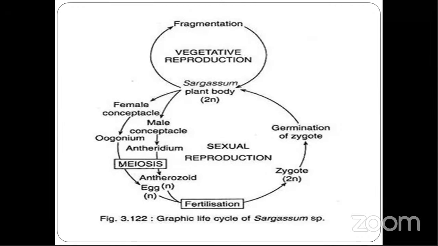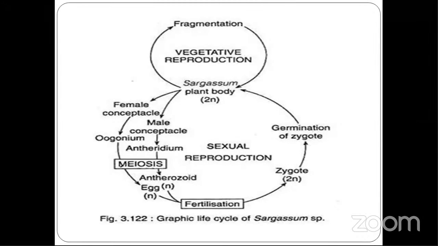Here, the main important thing to remember in Sargassum is conceptacles. Please remember, write it down somewhere. Conceptacles, cryptostomata. These are for 2 marks.